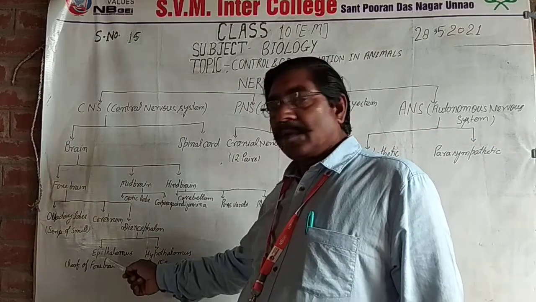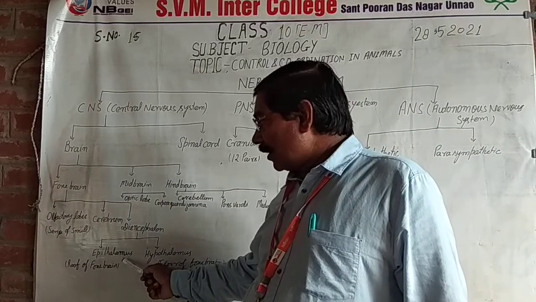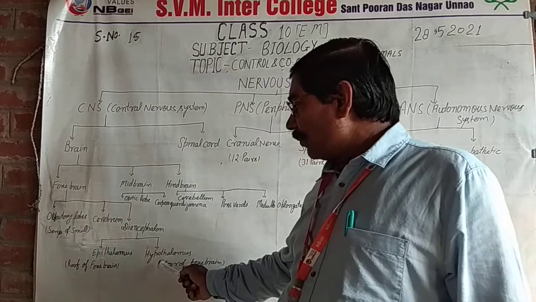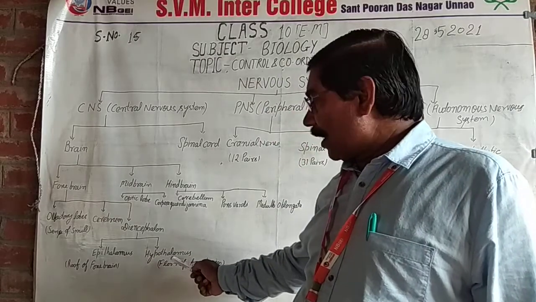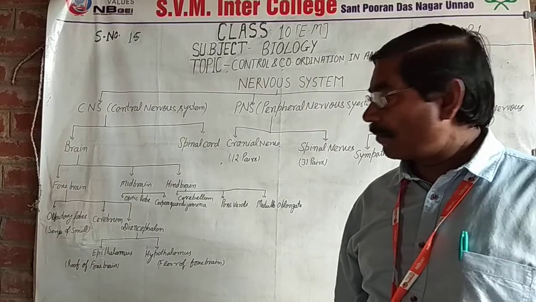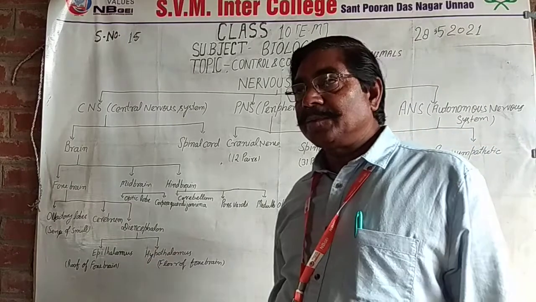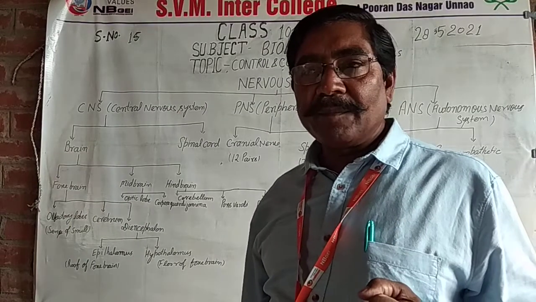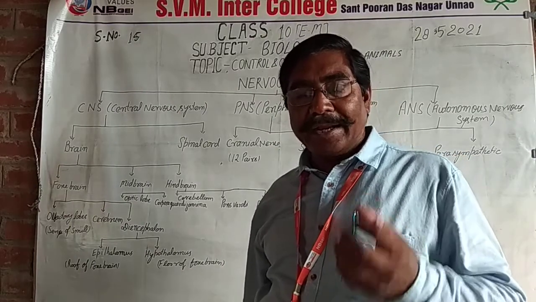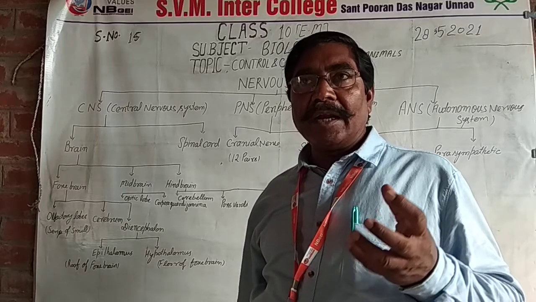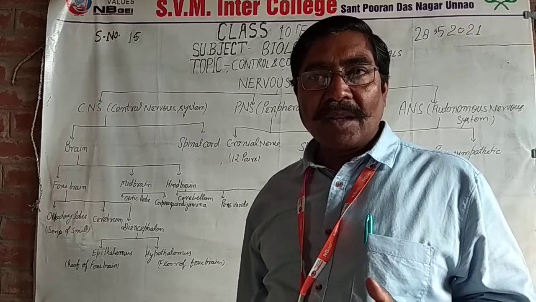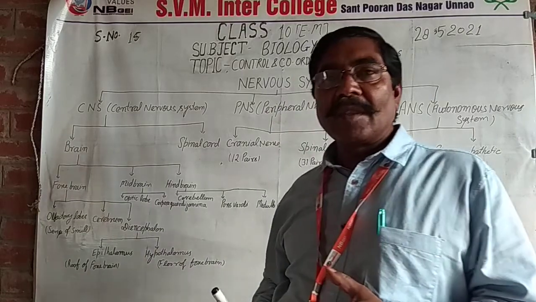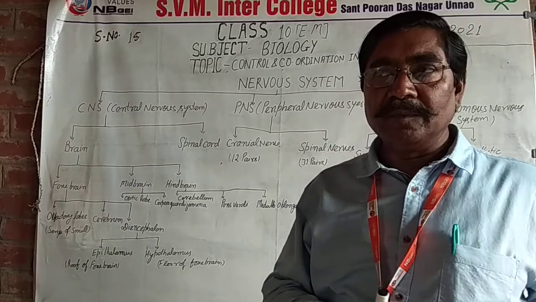The roof is prepared by the epithalamus, and the floor is prepared by the hypothalamus. So diencephalon is responsible for hunger, thirst, anger, and emotions. It also controls the body temperature and pH value of the fluid.